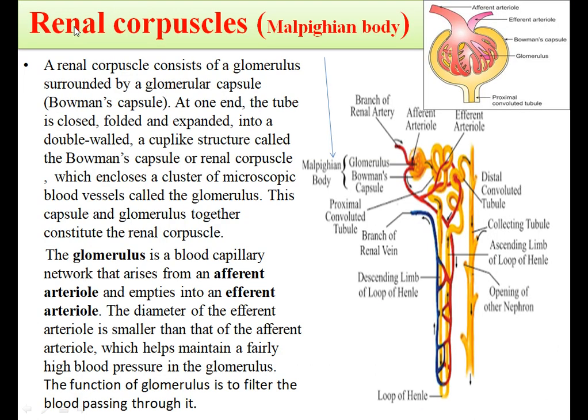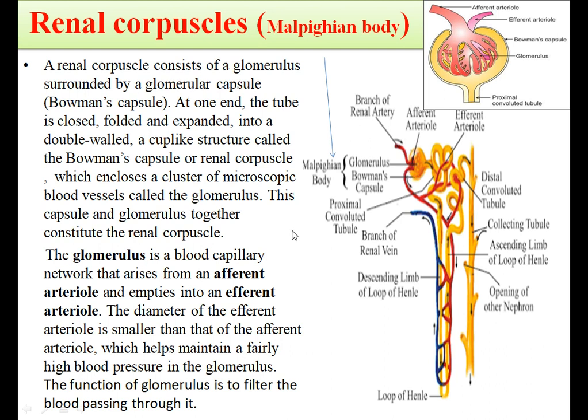Now we will deal with it one by one. Renal corpuscles or Malpighian body. A renal corpuscle consists of a glomerulus surrounded by Bowman's capsule. Here you can see, this is the Bowman's capsule. It is a cup shaped structure which is double walled, and forms the beginning of the nephron. So this is the beginning of the nephron and this is called a Bowman's capsule.